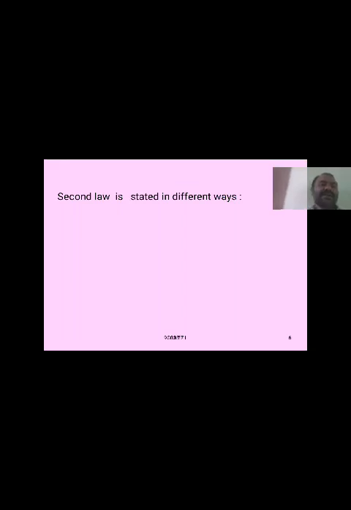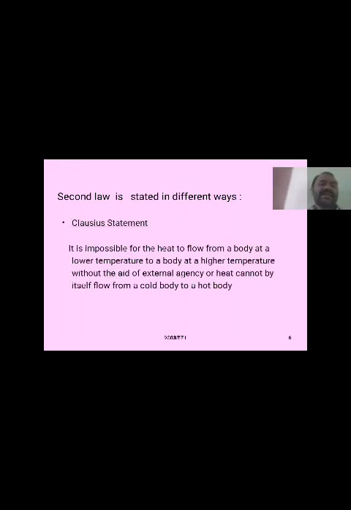The second law of thermodynamics is stated in different ways. The Clausius statement says that it is impossible for a self-acting machine to make heat flow from a body at a lower temperature to a body at a higher temperature without the aid of an external agency, or heat cannot flow by itself from a cold body into a hot body.